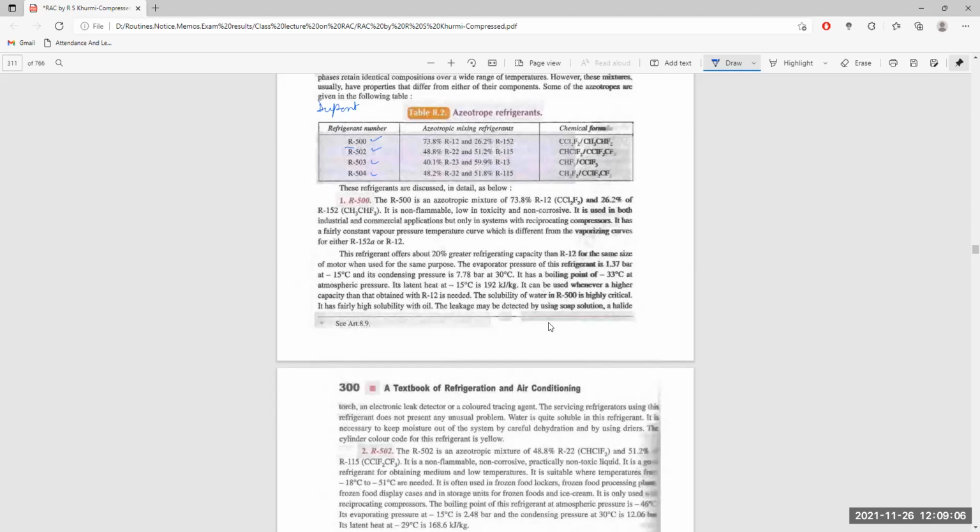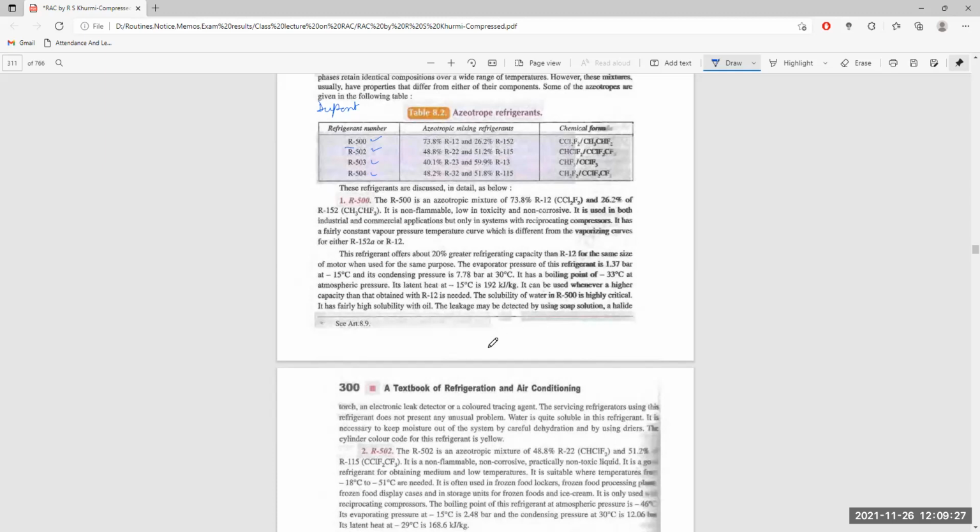It is necessary to keep moisture out of the system, with careful dehydration and the use of dryers. The cylinder color code for this refrigerant is yellow.